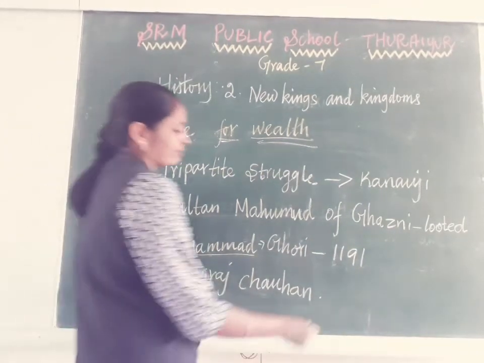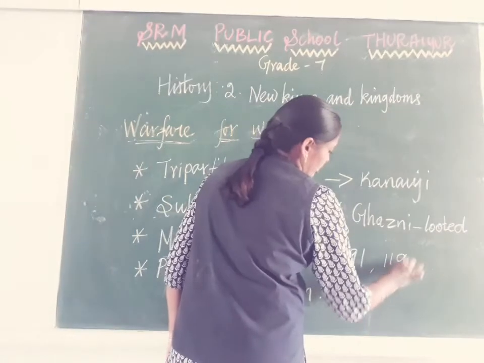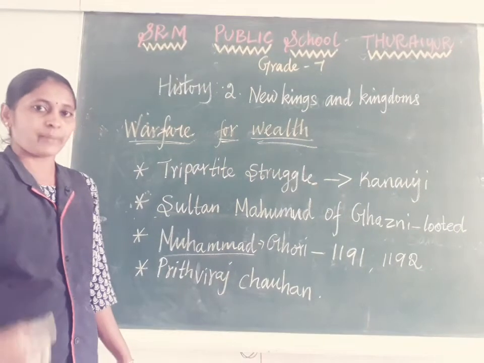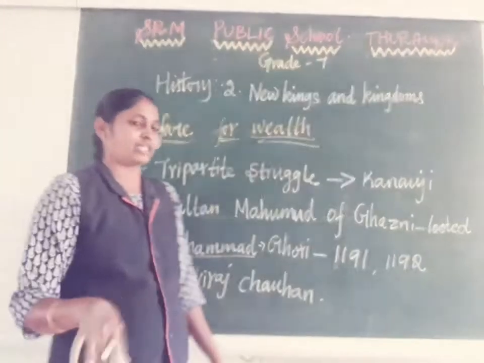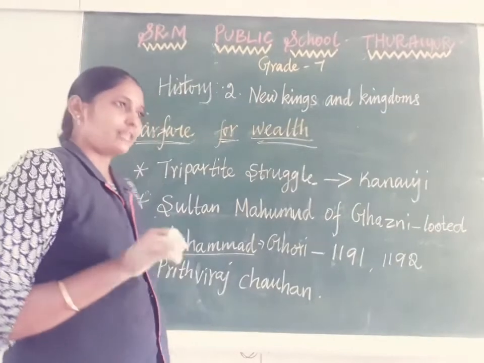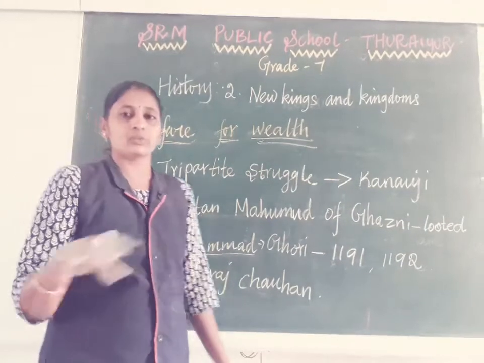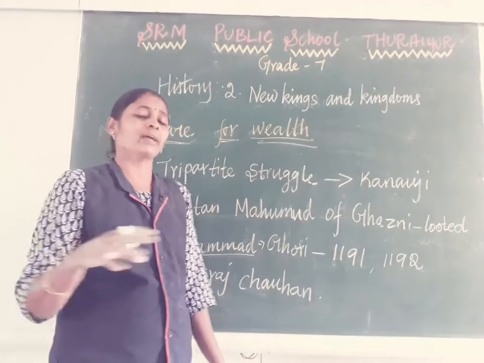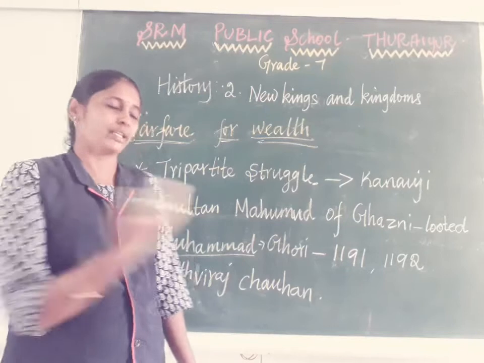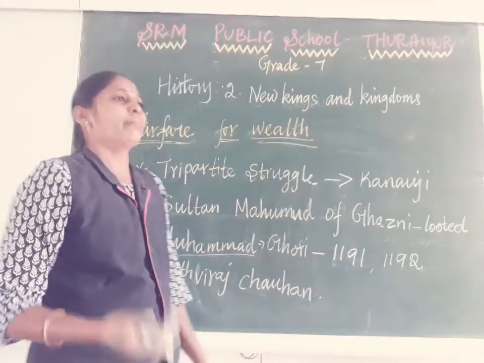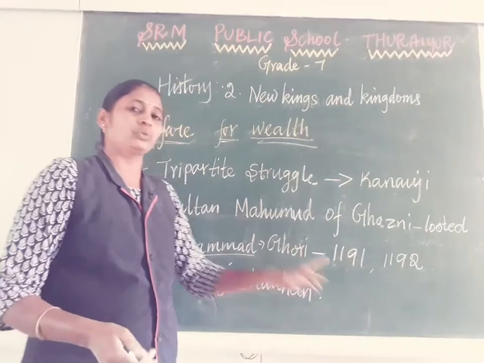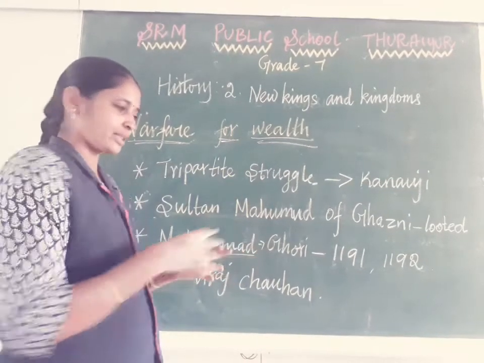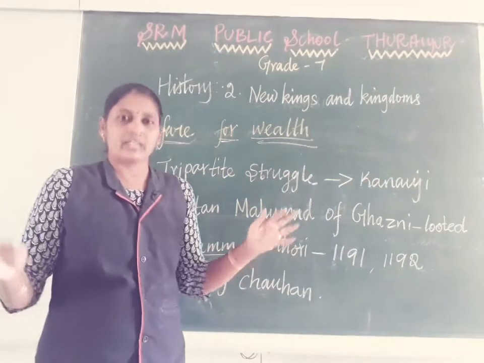But immediately in 1192, Muhammad Ghori came to India again to capture the Delhi and Ajmer region. In 1191 the Rajput kings had made an agreement, joined together and fought against Ghori, as I said. But in 1192 they were divided. Again they had some problem among them, so they divided.